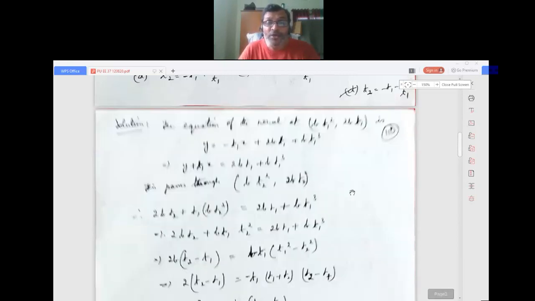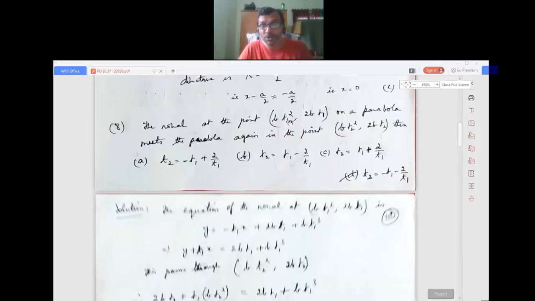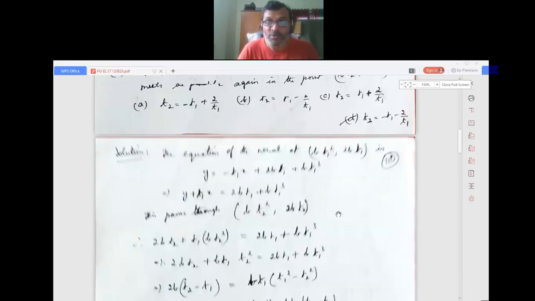The equation of the normal, see, this is the formula. The equation of the normal at bt1 squared comma 2bt1 is y equals minus t1x plus 2bt1 plus bt1 cubed. Note it down, all the formulas you had better note. It's not clear, so I am reading it again: y equals minus t1x plus 2bt1 plus bt1 cubed. Now I am arranging and simplifying. I bring this side, y plus t1x equals 2bt1 plus bt1 cubed.